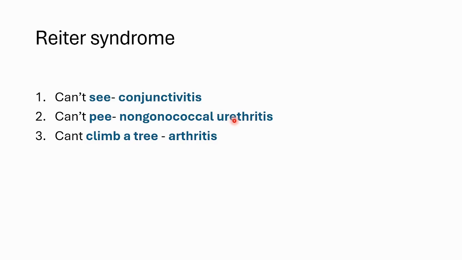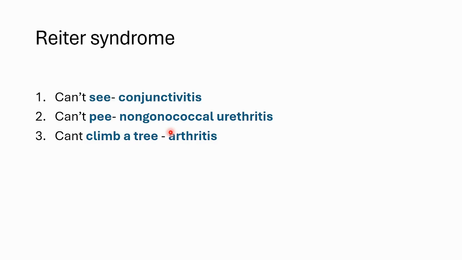Usually urethritis is the first sign and is seen in both affected males and females. Females may also have inflammation of the uterine cervix. Also, conjunctivitis usually appears concurrently with urethritis, and after several days, the third triad, that is, can't climb a tree, the arthritis ensues.